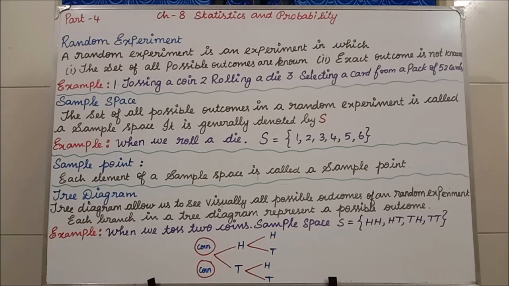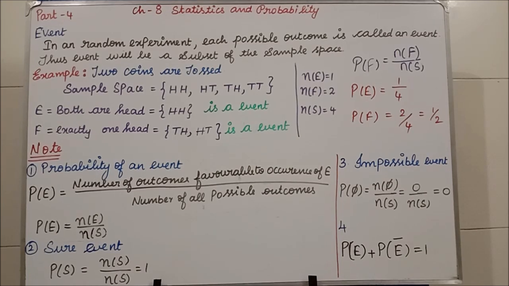Clear, students? What is a random experiment, what is sample space, what is sample point and what is a tree diagram? Yes, still some more definitions are there, we will see that first. Next we are going to see what is an event. In a random experiment, each possible outcome is called an event. So, thus an event will be a subset of the sample space.